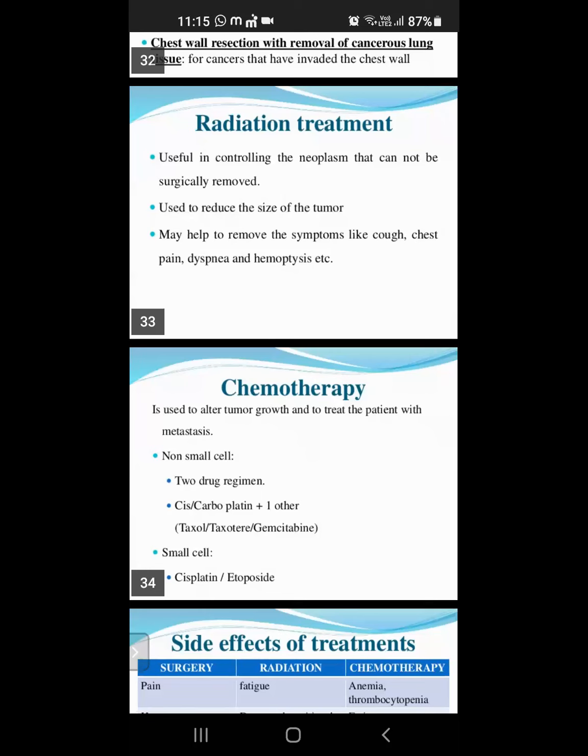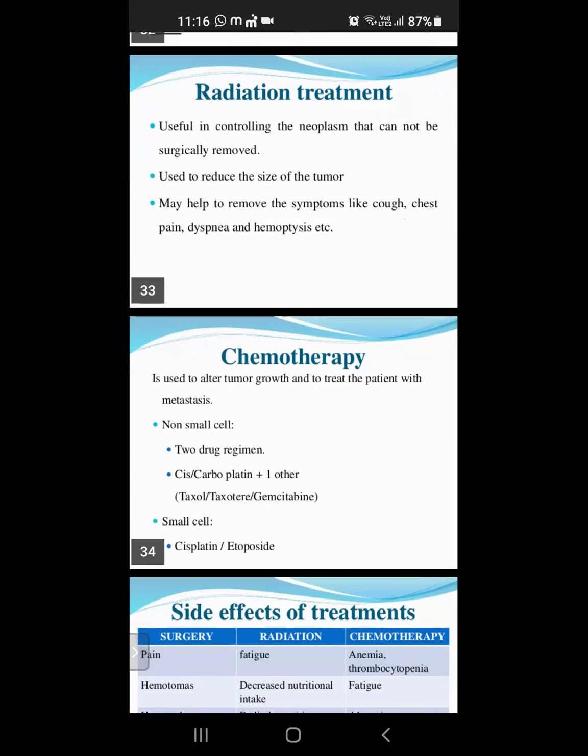Next one is the chemotherapy. It is used to alter tumor growth and treat the patient with the metastasis. Non-small cell means two drugs. Chemotherapy means drug used. Understand? For non-small cell it is two drugs: carboplatin plus one other, taxotere, and something. And the small cell means cisplatin and etoposide.